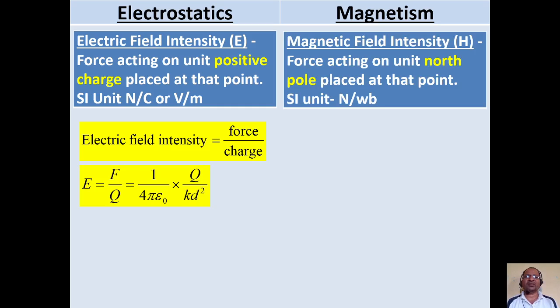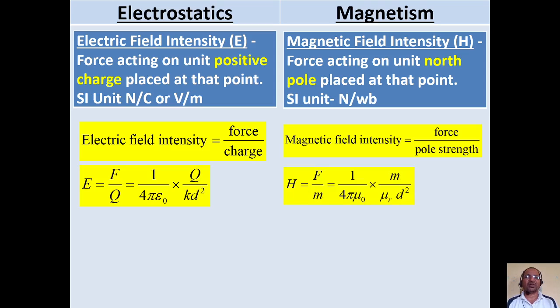Similarly, in magnetism, we consider magnetic field intensity denoted by the symbol capital H, and it is the force acting on a unit north pole placed at that point. Its unit is Newton per Weber. We write magnetic field intensity as force per unit pole strength, or capital H is equal to F upon M, which is equal to 1 upon 4 pi mu 0 into M upon mu r d square.